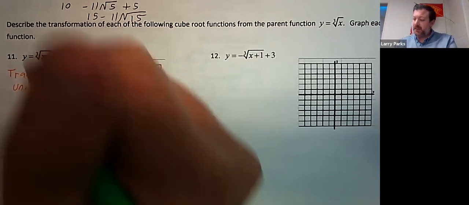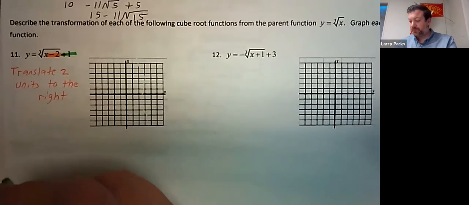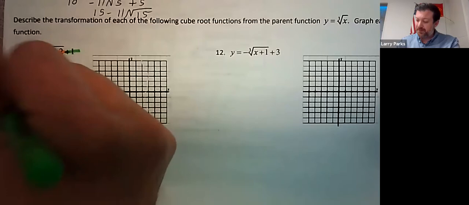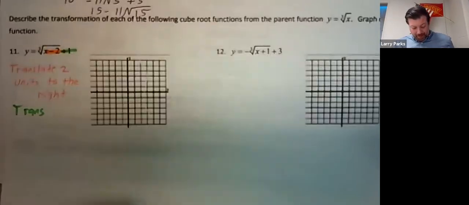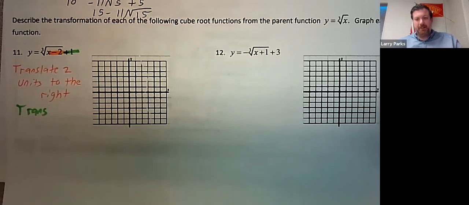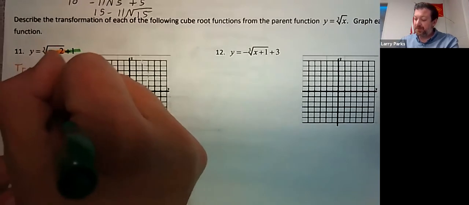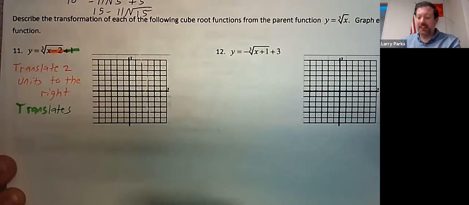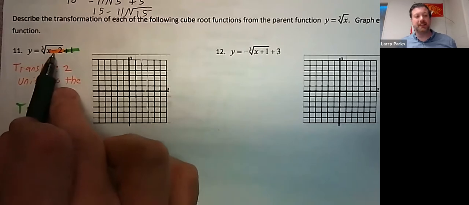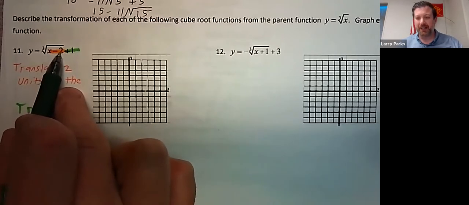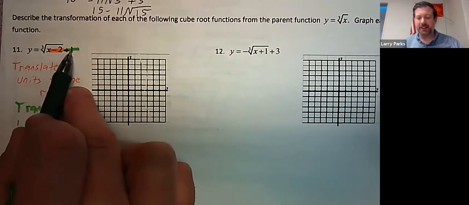What does the 1 do? The 1 translates it 1 unit up. I have a green pen. Easier to write in. Translates 1 unit up. So if this is a negative, it goes right. If this is positive, it goes left. If this is positive, it goes up. If it's negative, it goes down.